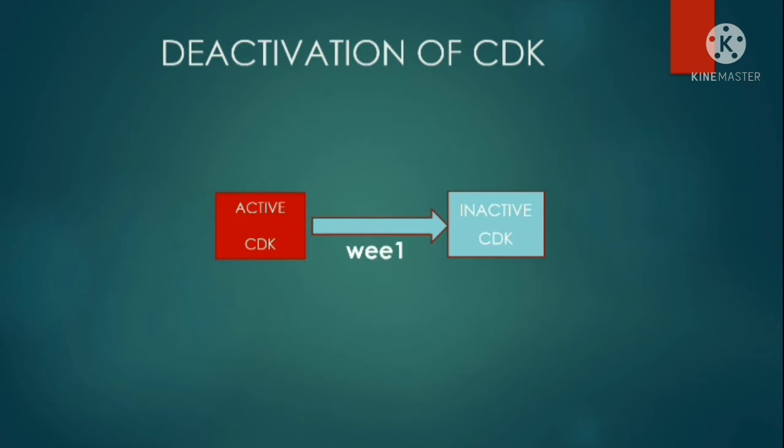The function of CDK is to form a complex with cyclin and activate various proteins that promote the cell cycle. So they push the cell towards mitosis even if the cell conditions are not in favor. This may lead to replication of damaged DNA or formation of mutated daughter cells. This has to be prevented. Wee1 proteins are serine threonine kinases, which can add inhibitory phosphate groups to CDK and inactivate it.